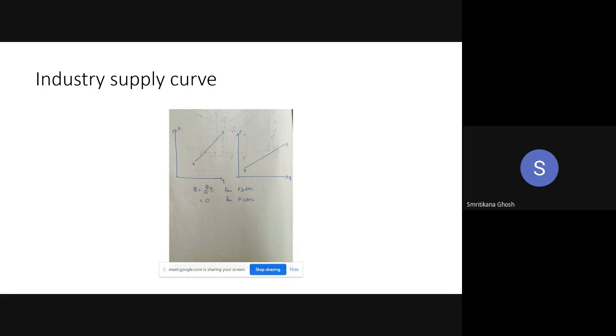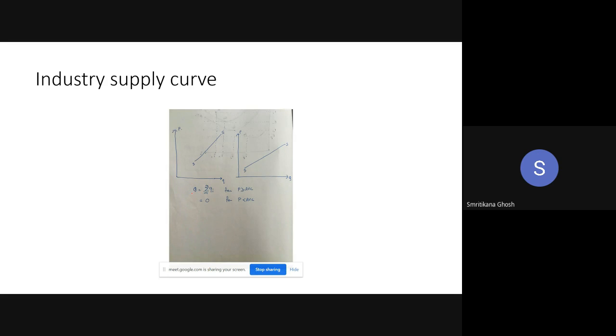This SS is the supply curve of the firm, and there are a lot of firms. If you make the horizontal summation of all those individual supply curves, then you can get the industry supply curve. That capital SS will be flatter than the individual supply curve because it is the horizontal summation.